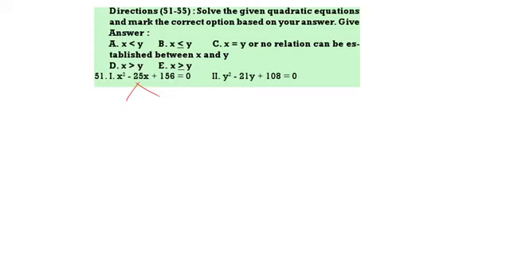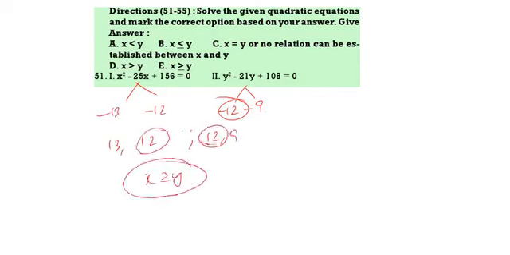So here x square minus 25x plus 56. You can take minus 13, minus 12. Here you can take minus 12, minus 9. So see here, minus 12, here minus 12: x equal to y, and x is greater than y. Whenever you are taking minus 13, minus 12, then our answer will be 13, 12. This is 12, 9. So 12 and 12, x is equal to y and x is greater than y. So x is greater than or equal to y.